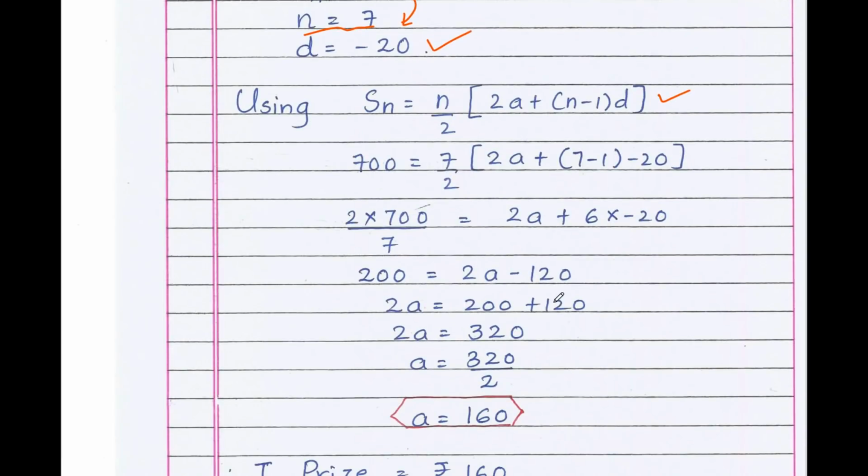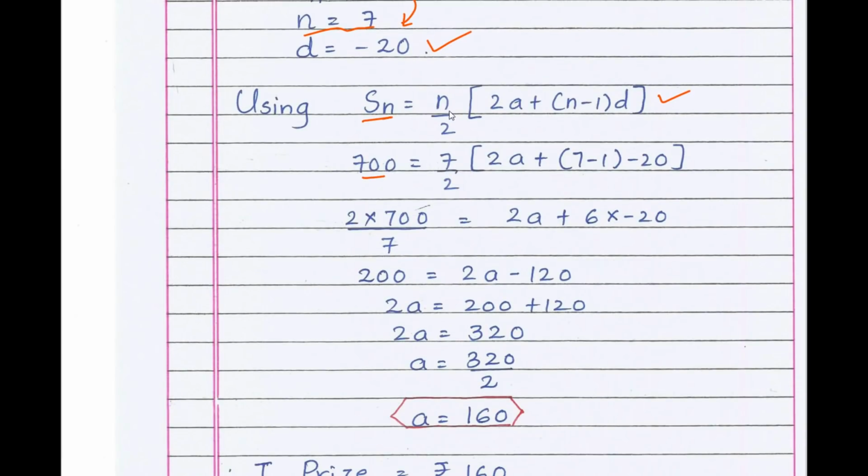We need to find out the a value. That is, a value indicates the value of the first prize. Sn is 700. N is number of students, 7. So 700 equals 7 by 2 bracket 2a plus n minus 1 into d, that is 7 minus 1 into d is minus 20.